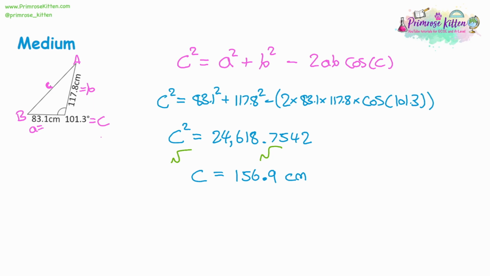So this is all about, firstly, knowing which formula to use. If it's a right-angled triangle, you'll be using Pythagoras' Theorem for sides, or SOHCAHTOA for a mixture of sides and angles. If it's not a right angle, then you'll be using the sine rule or the cosine rule. Using the sine rule if you've got a set of A, B, or C that matches up, you'll be using the cosine rule if you don't, and you've got one variable each from A, B, and C. Let's have a look at one more cosine rule question. Start off with a formula. C squared is equal to A squared plus B squared.